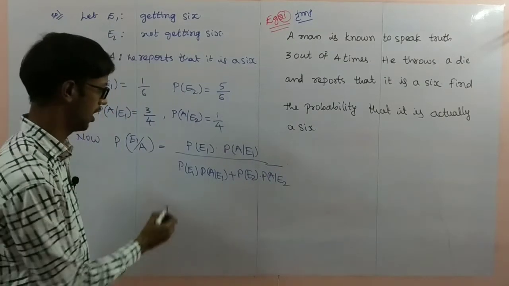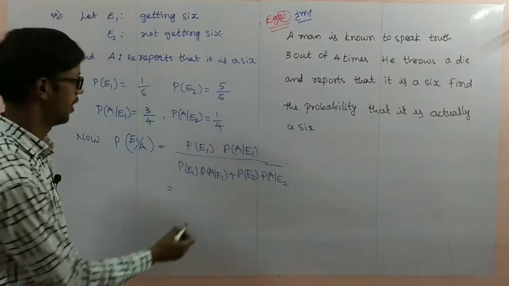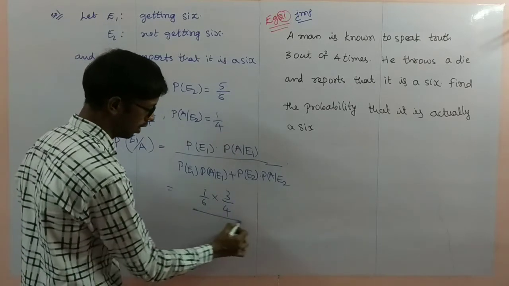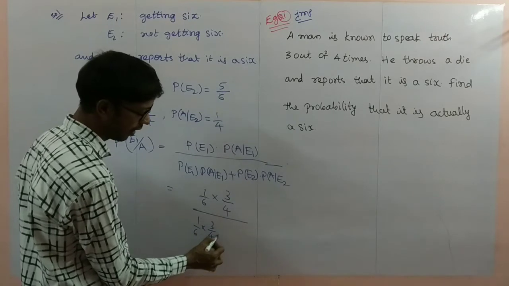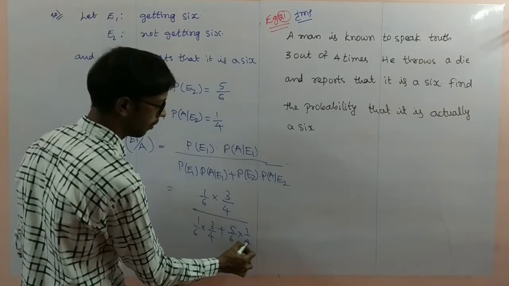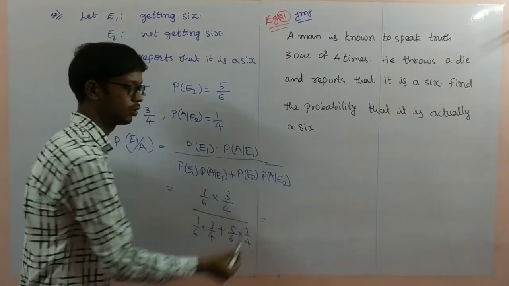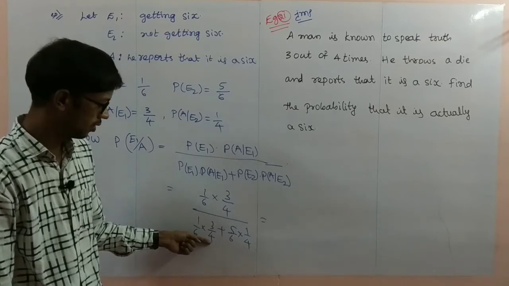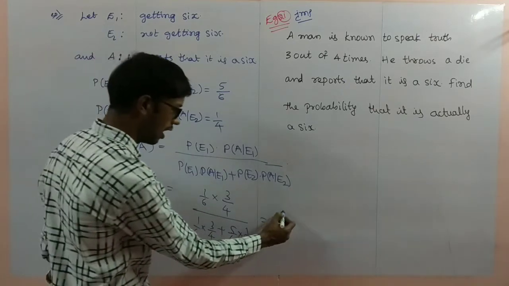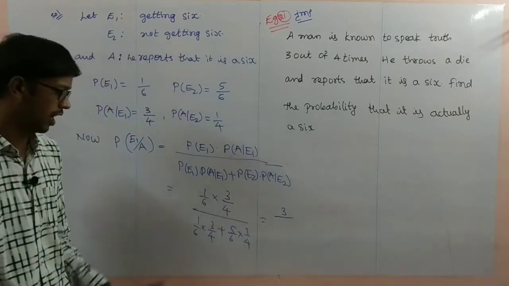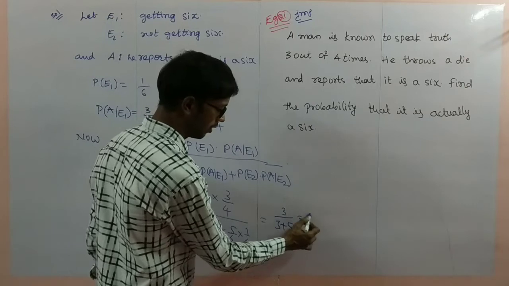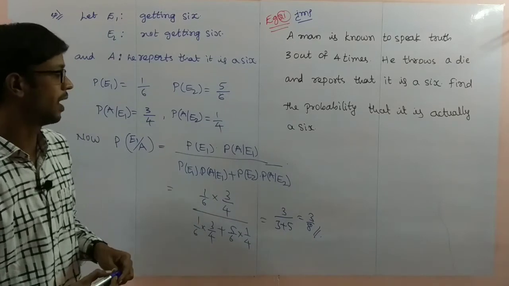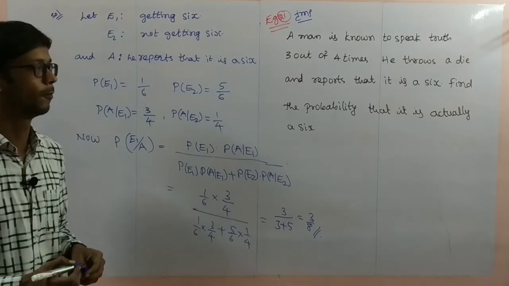Substitute all the values here. P of E1 1 by 6 into P of A by E1 3 by 4, divided by 1 by 6 into 3 by 4 plus 5 by 6 into 1 by 4. So just value substitution. Next simplify. 6 for the 24, cancel. You will get 3 into 1, 3, plus 5. That is 3 by 8 is the probability. Required probability is 3 by 8. So pause the video to note it down.